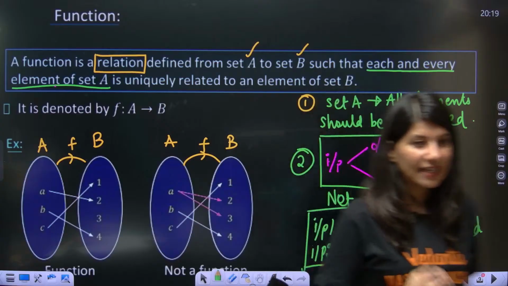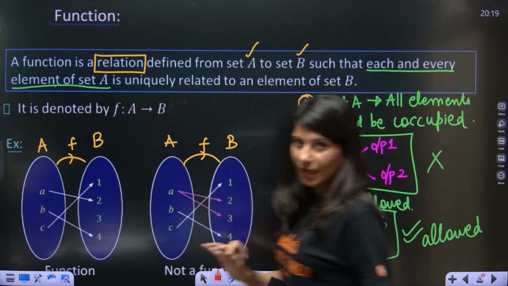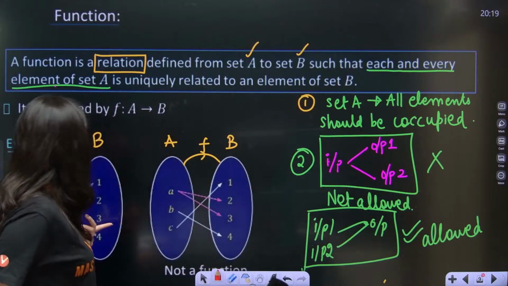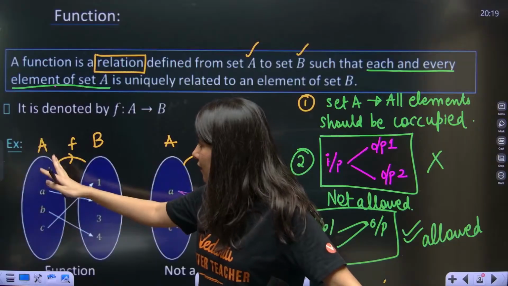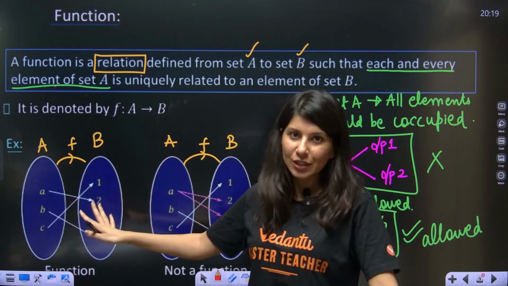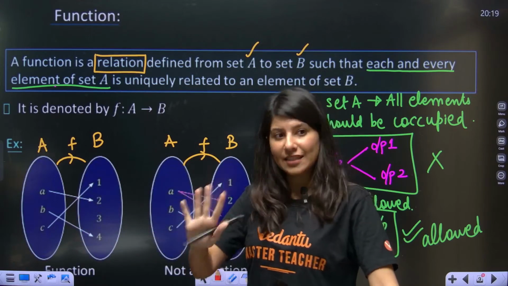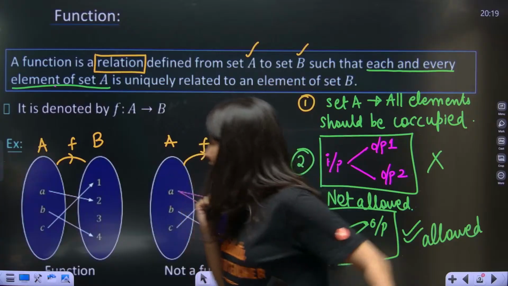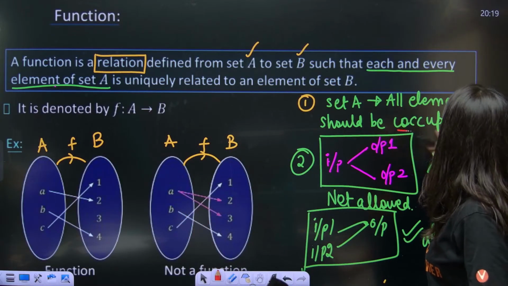Okay, everybody getting it? Now let's understand what Ninja Ma'am is trying to tell you using the mapping diagram. Over here, if you can see that. So let us understand whether this mapping diagram is a relation. Definitely this is a relation, but whether this relation is a function, let's check. The very first thing is set A, all elements should be occupied.